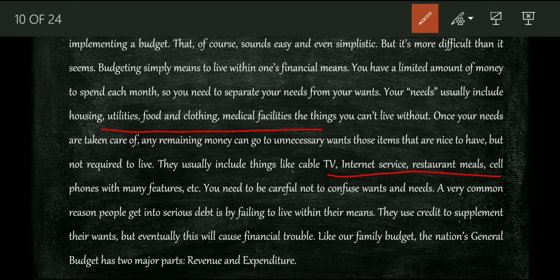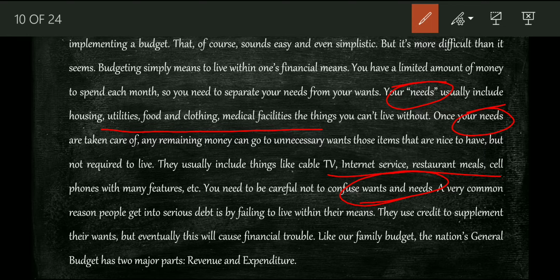But all that is mentioned here is what is a need and what is a want. Then you need to be careful not to confuse wants and needs, all these are not required, right? So when we know that, we'll just skip reading those, or we'll just make it fast.